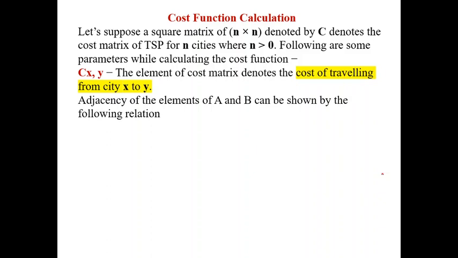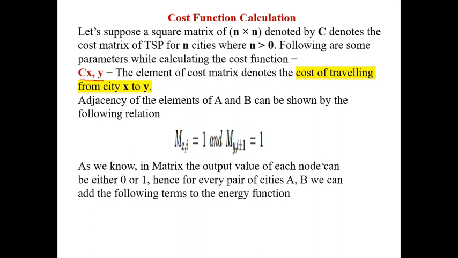The cost of traveling from city X to Y is denoted by C x comma y. C stands for cost, the cost of traveling from city X to city Y. You call it C x y. Cost should be as minimum as possible. The cost is represented as m x comma i equals 1 and m y comma i plus 1 is 1.